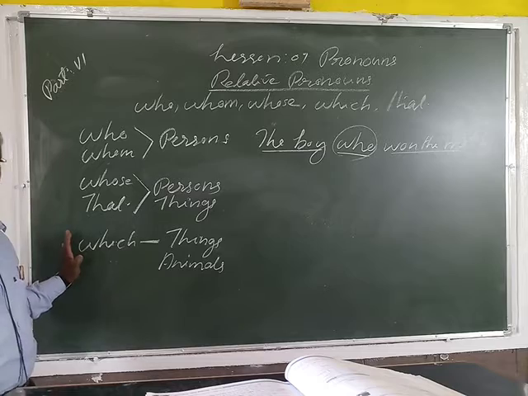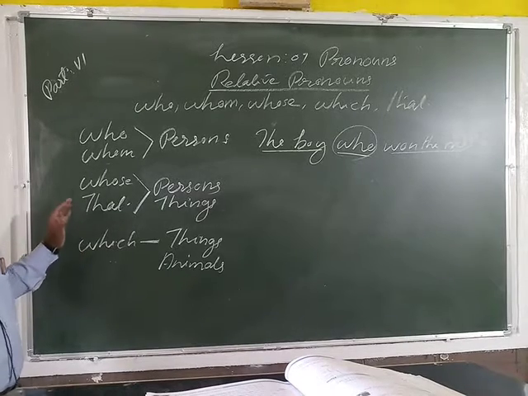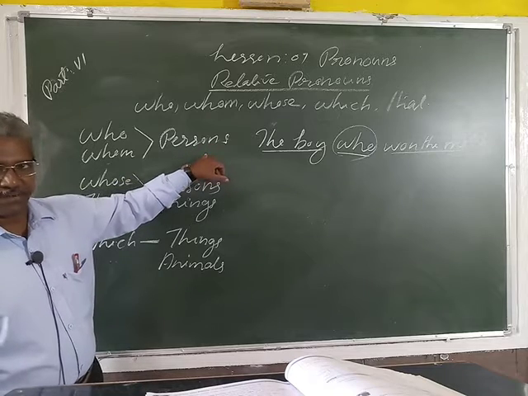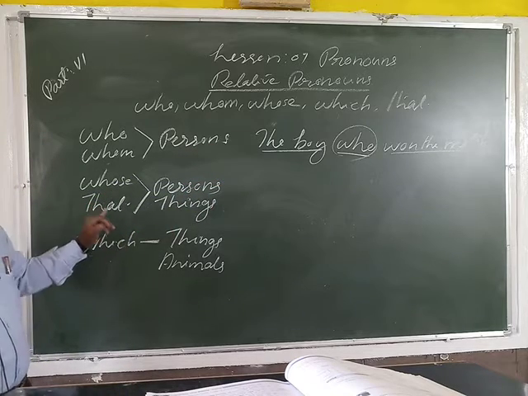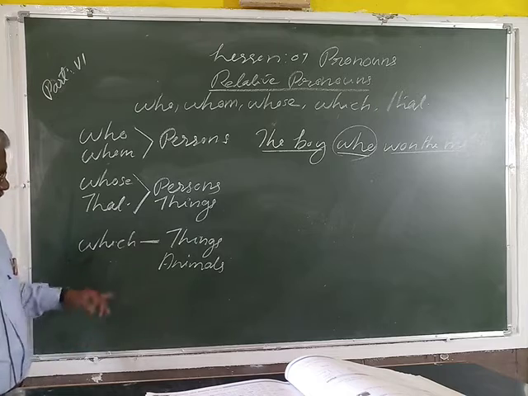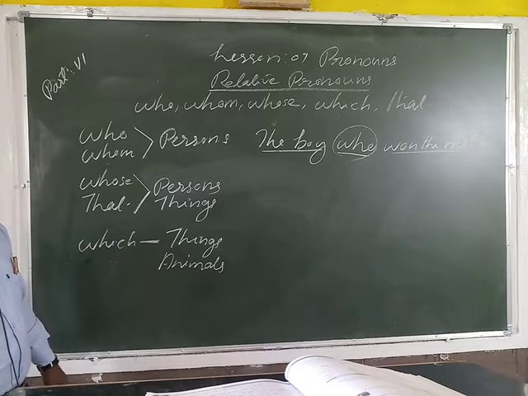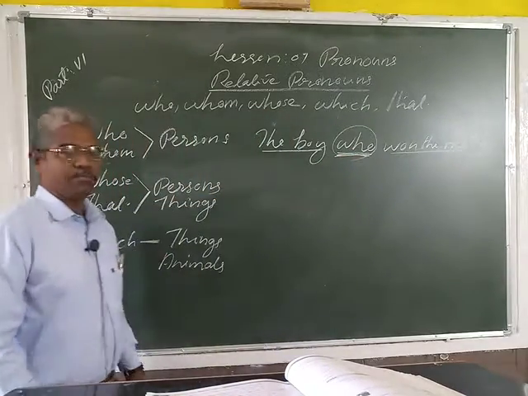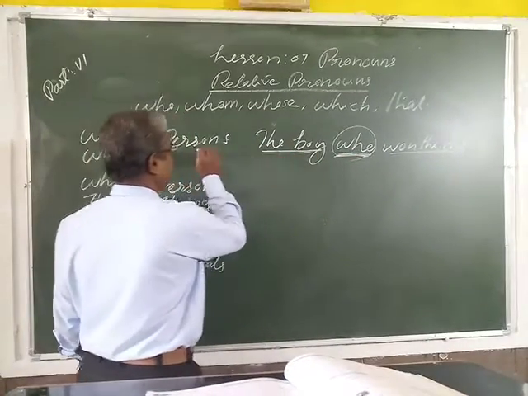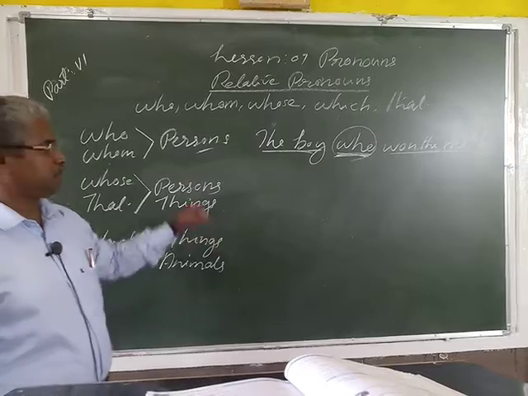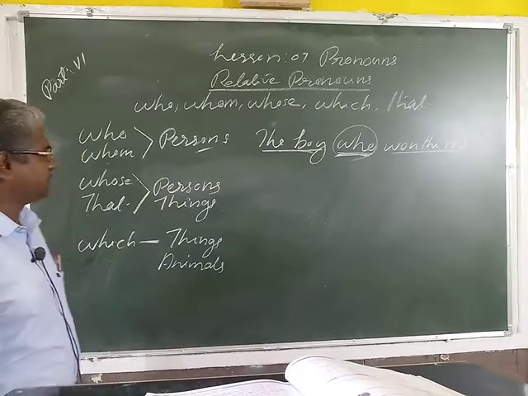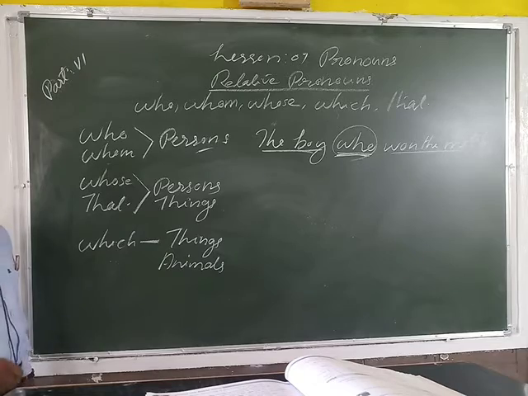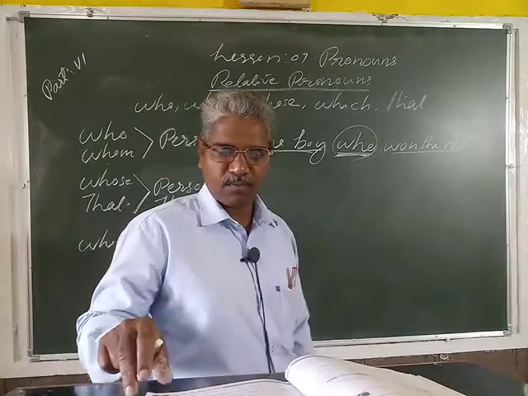So just study this chart, study these points. Once again I will say, whom we use with persons, who and that with persons or things, and which is used for things and animals. Here in the example sentence we use who because the boy is a person. So that's why we use who. Then what is the difference between the usage of who and whom? I will give one example.